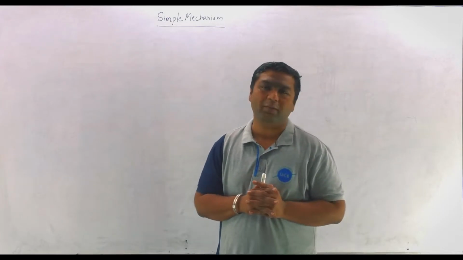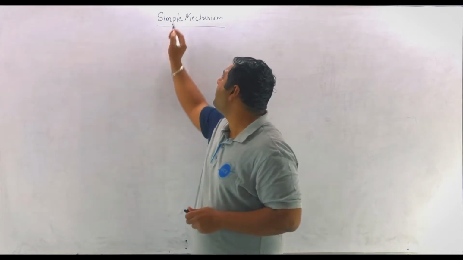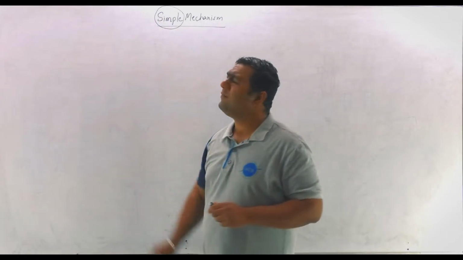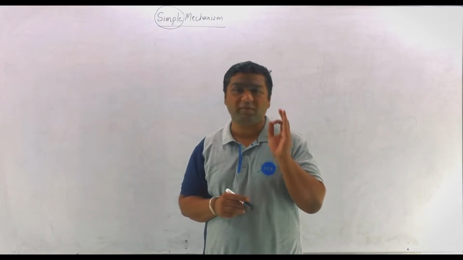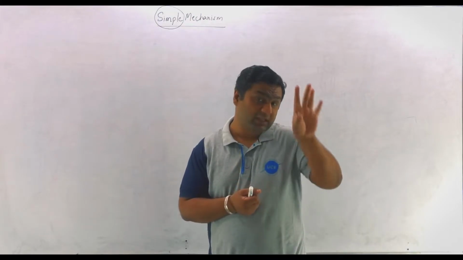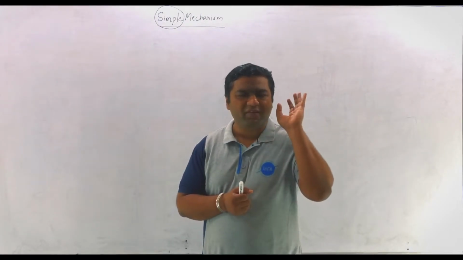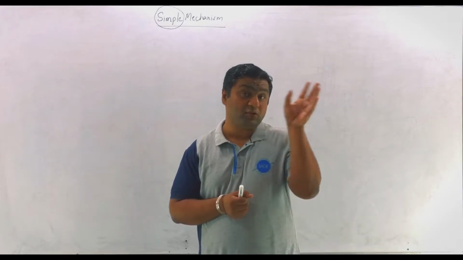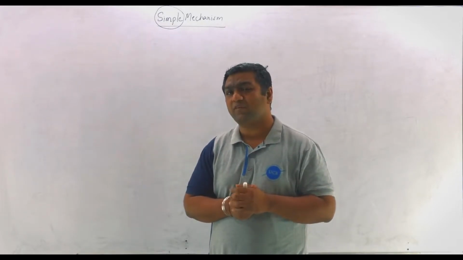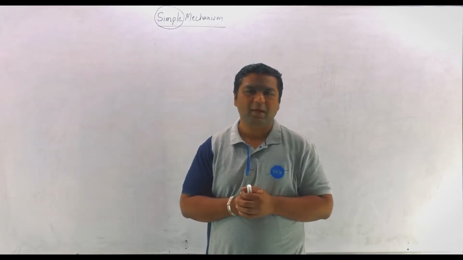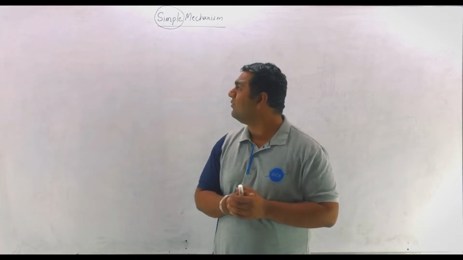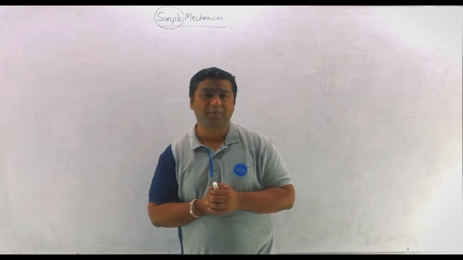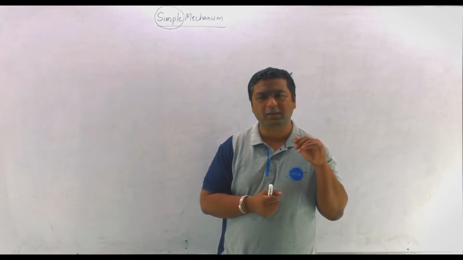And my dear, when we are talking about simple mechanism, the word simple basically is used whenever something comes for the first time. For example, my dear, the very first type of harmonic motion was given the name of simple harmonic motion. The very first type of gear train was given the name of simple gear train. So my dear, similarly for the very first time when the mechanism came, those mechanism which were the first mechanism, initial phase mechanism, were given the name of simple mechanism. So my dear, here simple refers to the very first thing.